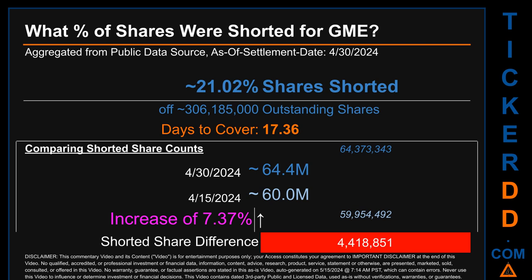When I compare the current 2-week period data snapshot against the previous period, ending in settlement date, April 15, 2024, I find that the current snapshot had roughly 4.4 million more shares shorted. This means that, compared to the previous snapshot, the current snapshot has an increase of 7.37% of shorted shares.